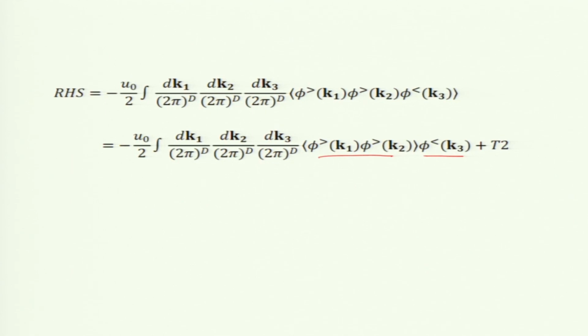By the way, here it is possible that I can do one more order. I am going to tell you in the next part. I can expand this and I get another higher order term. But if you do not go to that order, if I just take phi k2 out, then I will get this quadratic term, which is the correlation function or Green's function.